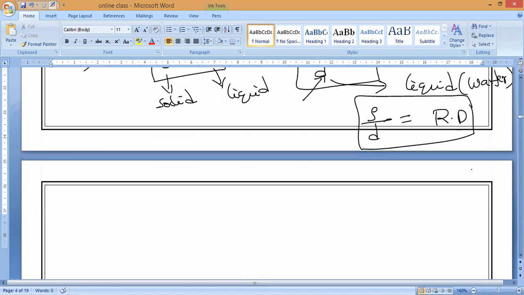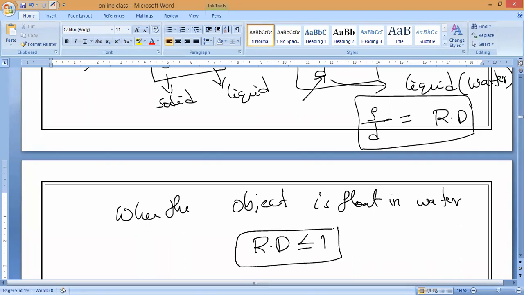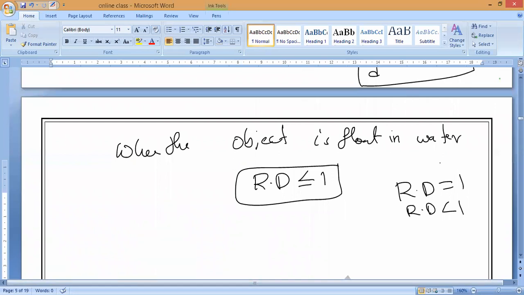So now from this, when will the object float on water? When the buoyancy force is higher than the weight, the object floats in water, which is equal to RD less than or equal to 1. That is what you have to understand. Is it okay, guys? If RD is less than or equal to 1, the object will float either in the liquid or on the surface of the liquid. And if RD is greater than 1, what will happen? The object will sink. That's what I want to say.